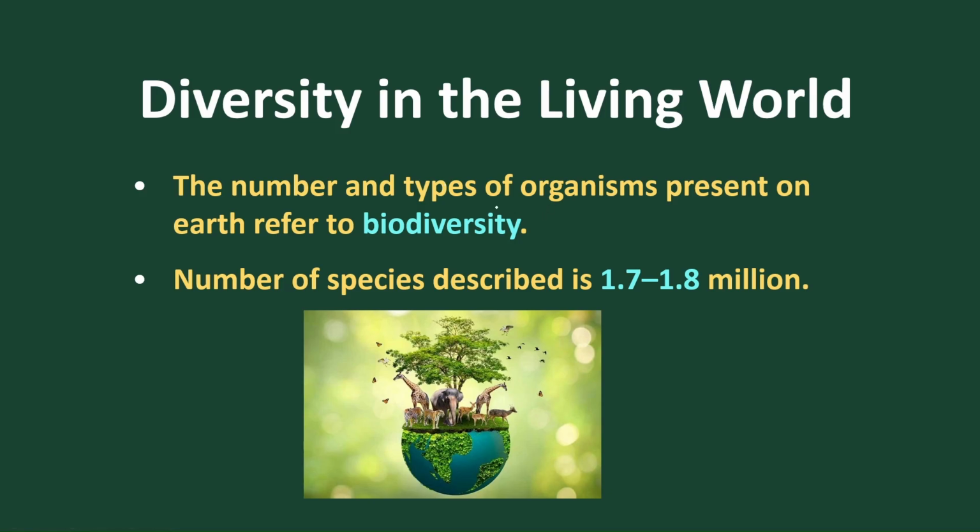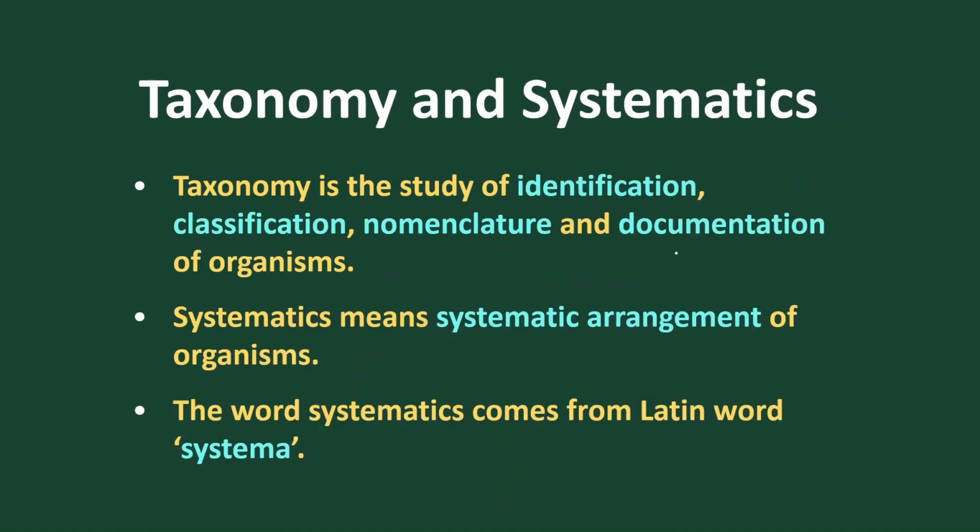So what do you mean by diversity? Normally diversity means the total number of species or organisms present on the earth or in a habitat. So the total number of organisms present in the surroundings or in our biosphere is called biodiversity. The number of species till date is 1.7 to 1.8 million. So what is biodiversity? The number and types of organisms present on earth or in this biosphere is called biodiversity, and the value is at present 1.7 to 1.8 million.